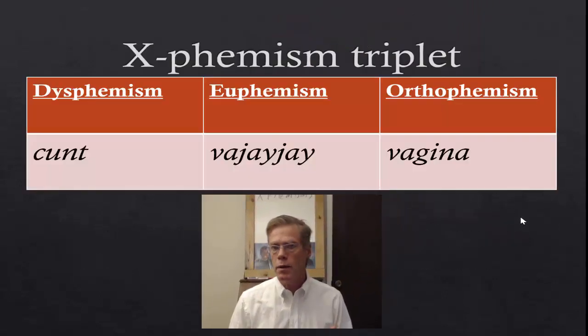And I want to conclude just by giving a triplet so that you, again, can get a sense of what we're getting at here. So our dysphemism, that's a taboo expression, like, for example, cunt. And here I'm thinking of the term not as a slur, but as an obscenity. A euphemism for cunt would be vajayjay.